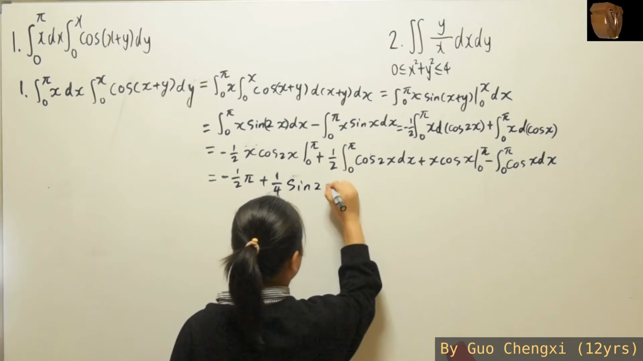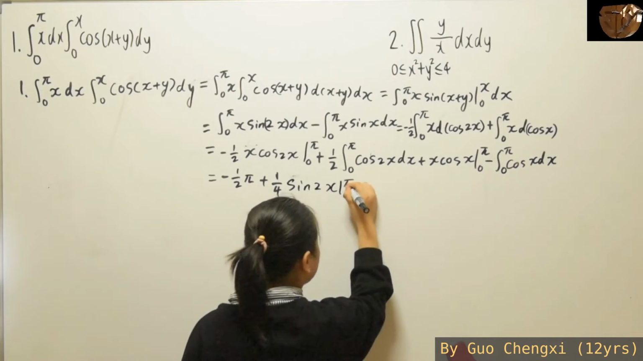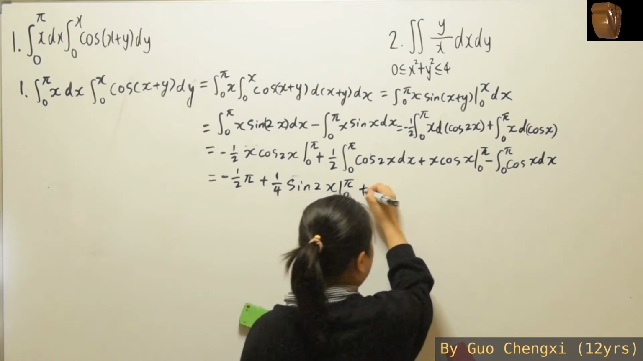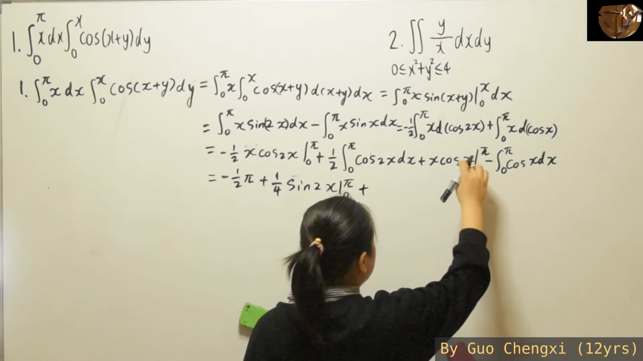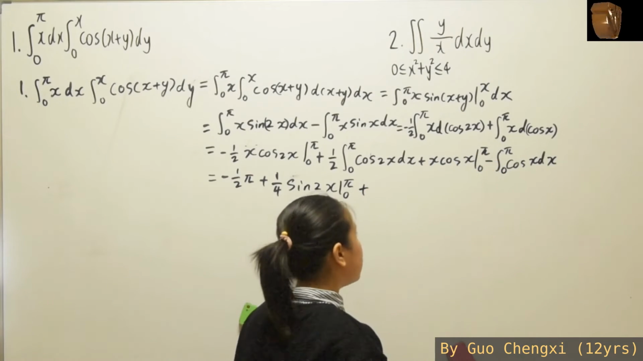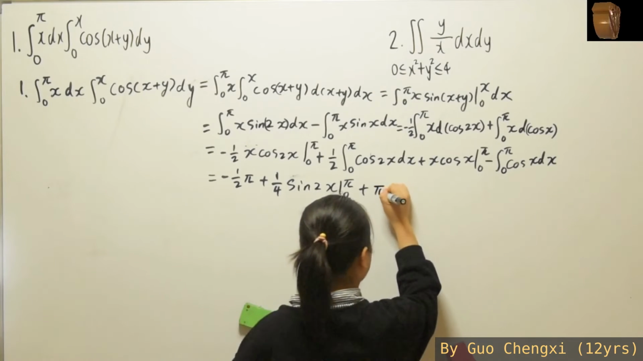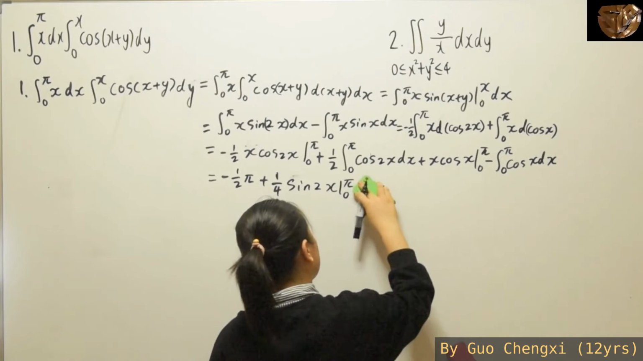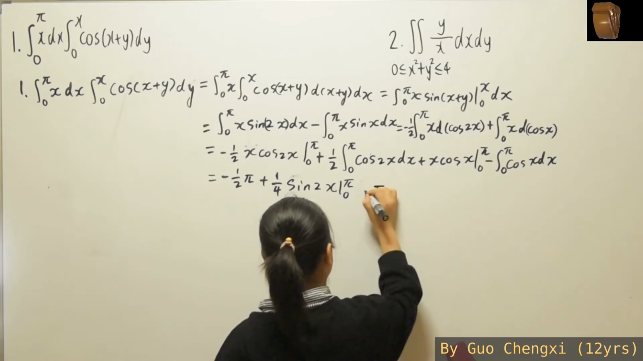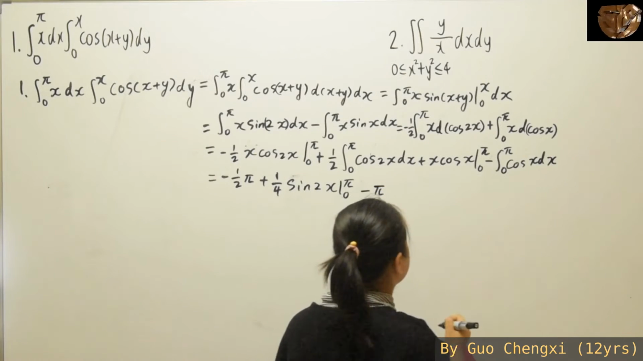So sine 2x from 0 to pi. Then here you're going to plus. When you substitute the 0 inside, you get a 0, right? But when you substitute the pi inside, here you're going to have pi, but what is cosine pi? Cosine pi is negative 1. So here you're going to minus pi.